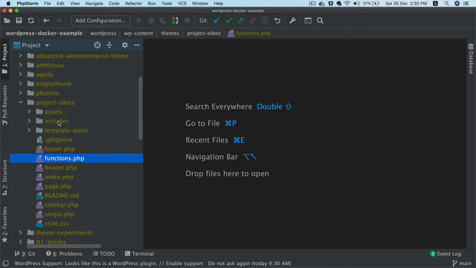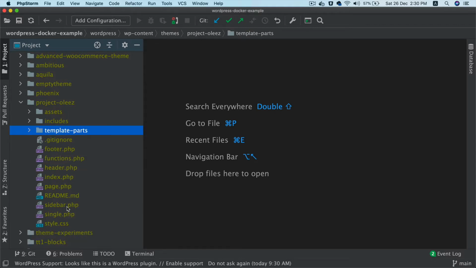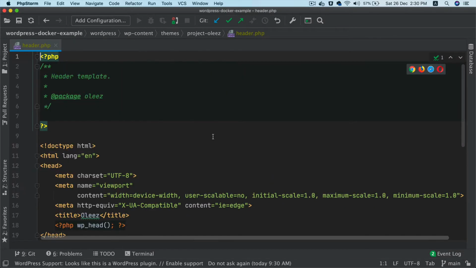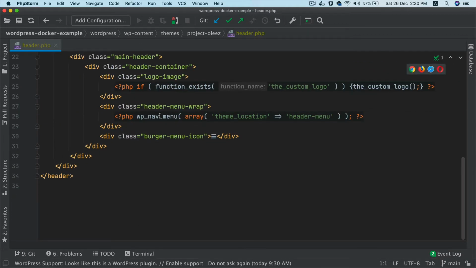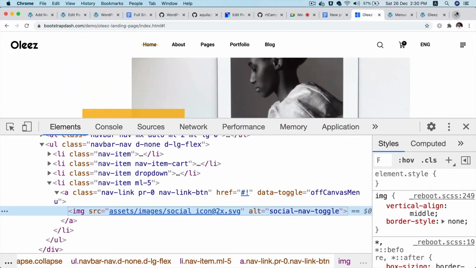So template paths, no, it should be inside of the header, right? Header WP nav menu. This is where we are actually using those menus, right? So besides that, we need to create another one over here, and we can give this icon. So how do I get this icon actually? It's an SVG.